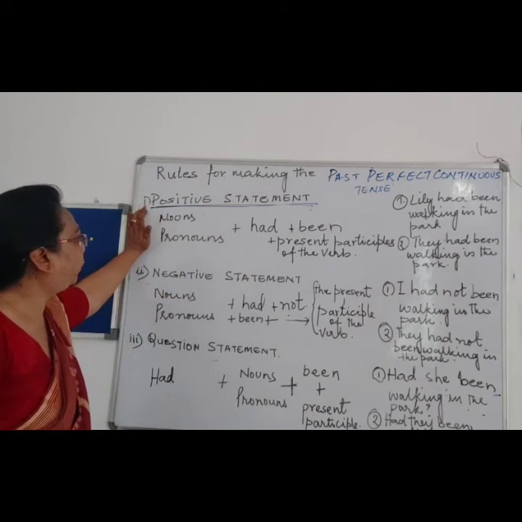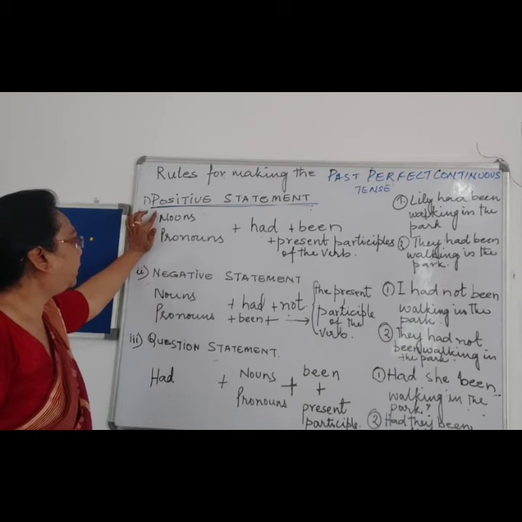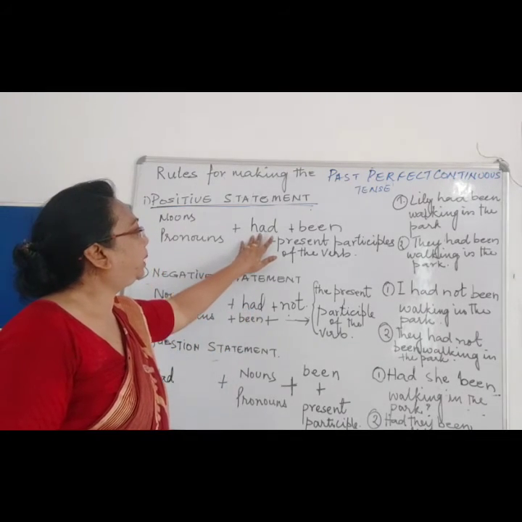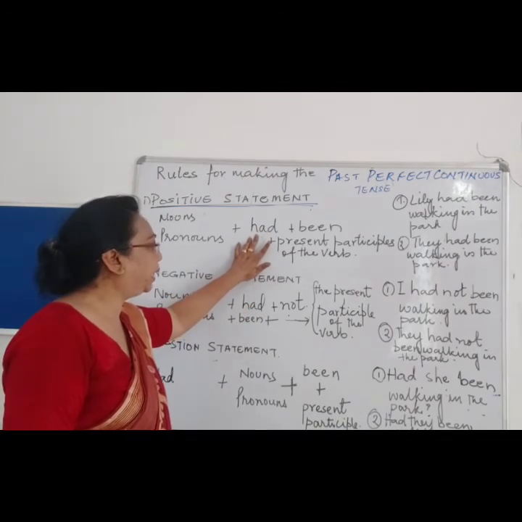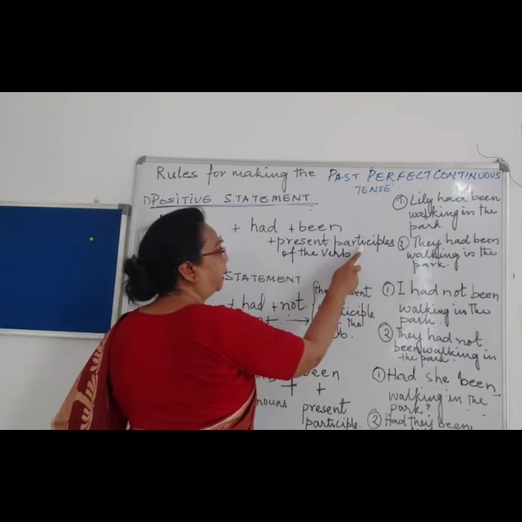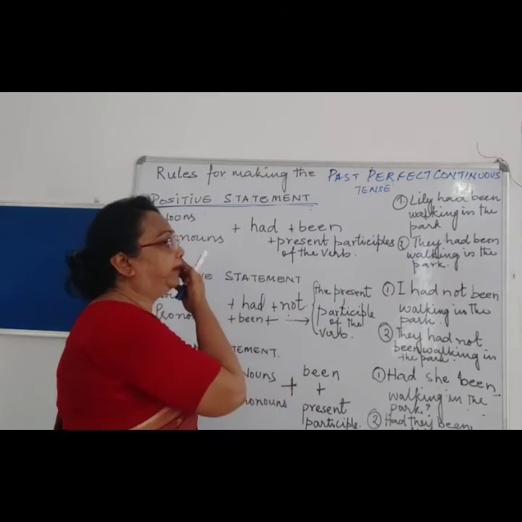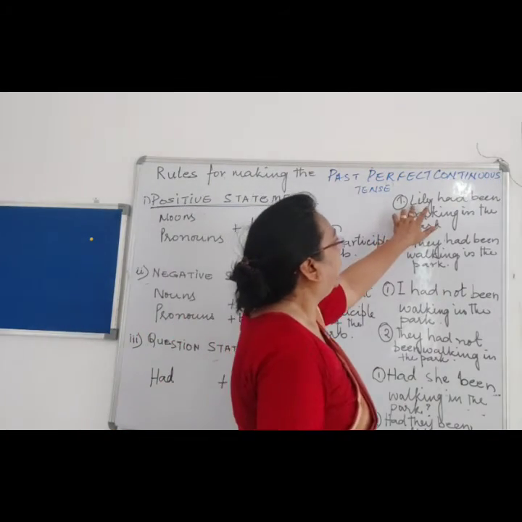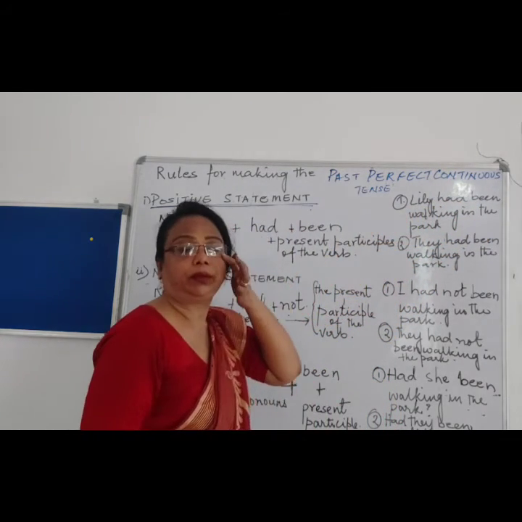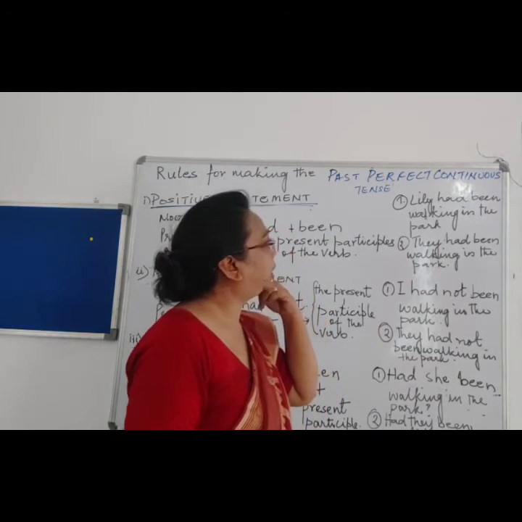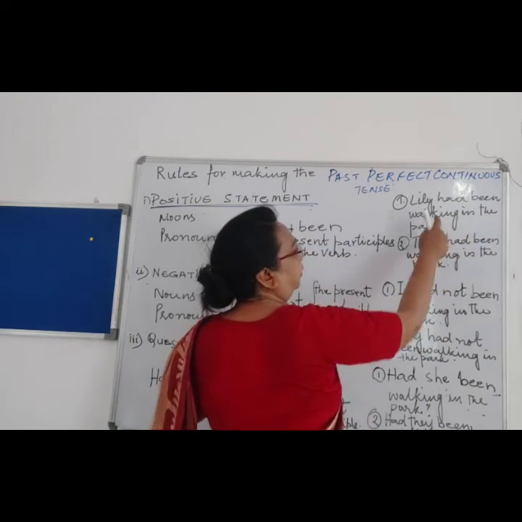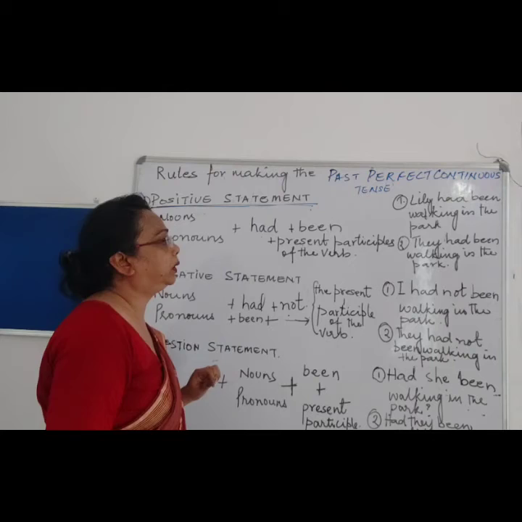Now in the positive statement, when the subject is either noun or pronoun in the singular or in the plural form, we simply have to add had plus been with the present participle of the verb. So Lily had been walking in the park. Now over here, Lily is singular. She is a girl. She is singular. Then too I am using had been walking, the present participle of the verb, in the park.